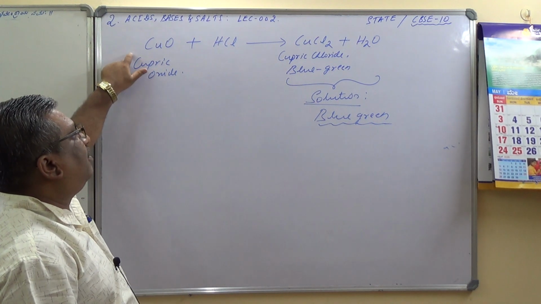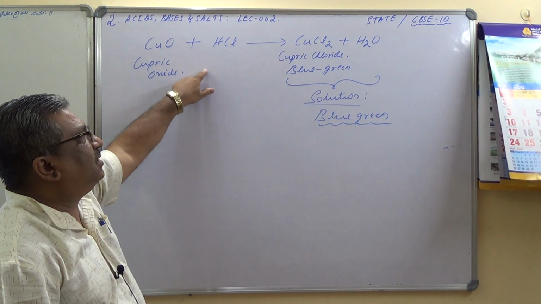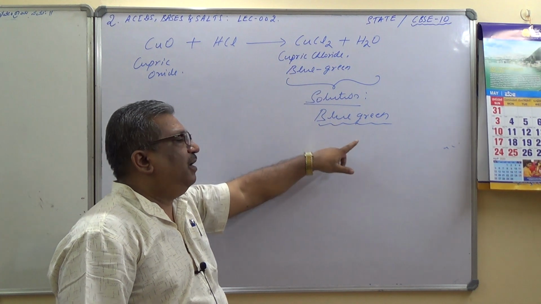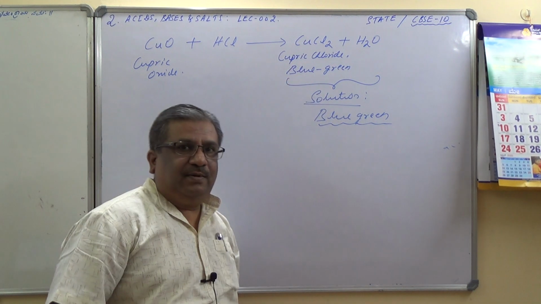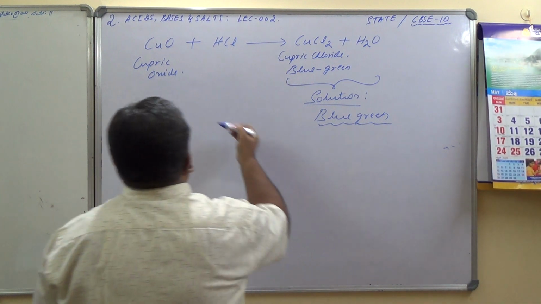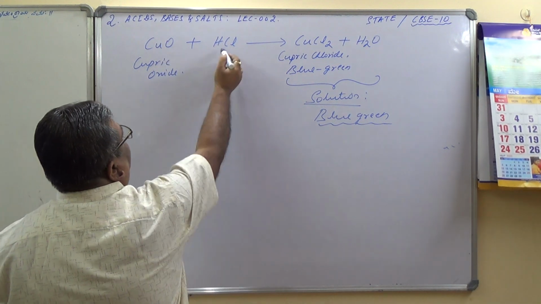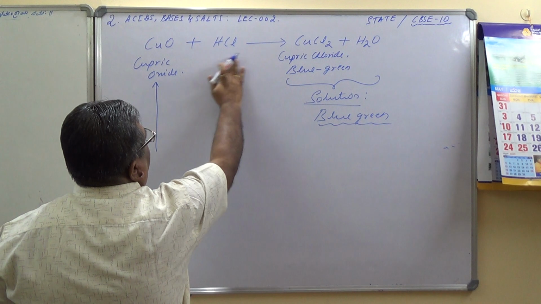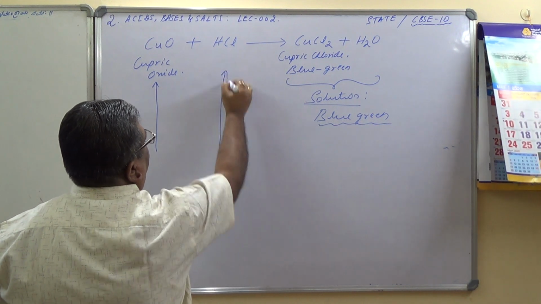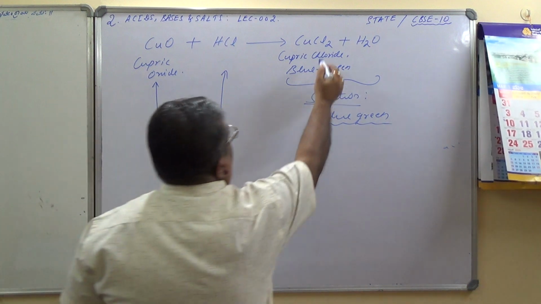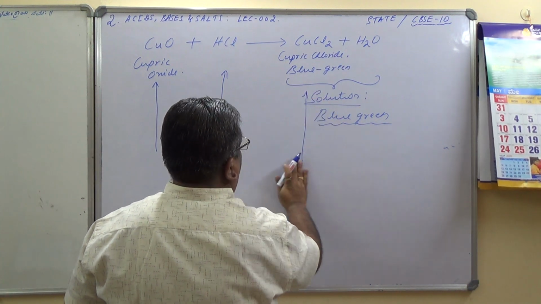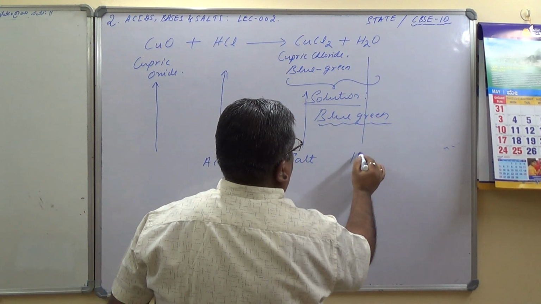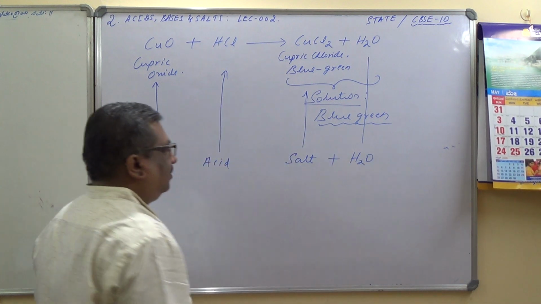In that activity, cupric oxide, a metal oxide, and dilute hydrochloric acid give you a solution of cupric chloride which is blue green in color. These are the products formed. And here, very interestingly, this is a metal oxide and this is an acid. See, what am I writing here? This is acid, here this is salt, and here this is water. Salt plus water.